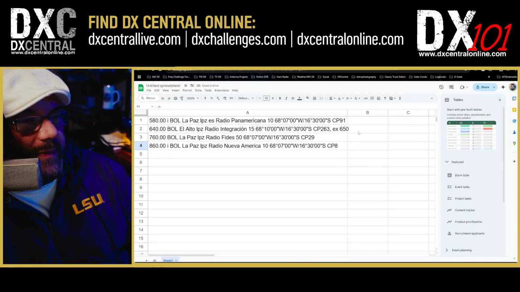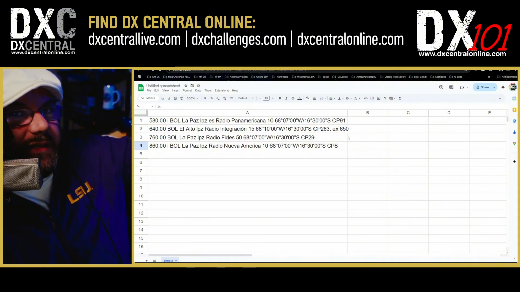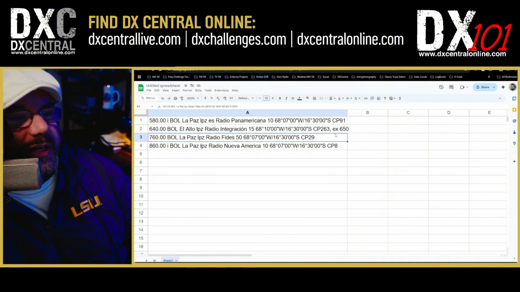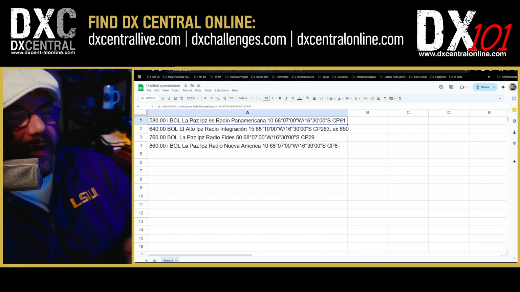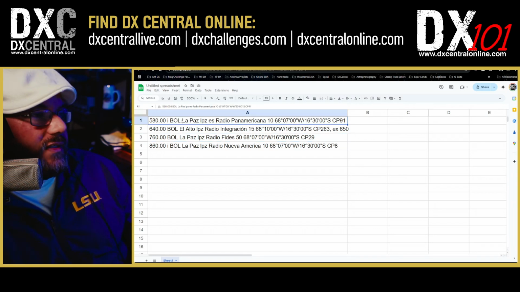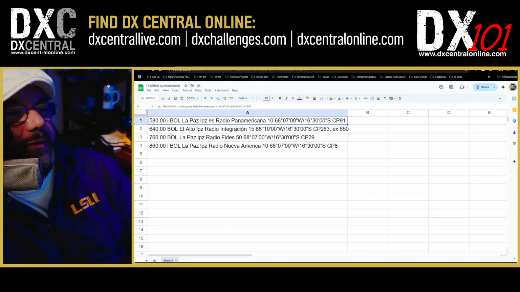So now let's just assume that we've been grabbing all these stations and highlighting and copying and pasting them into our spreadsheet here. We've got our whole list put together. Now what do we do? How do I get this separated out so it's something that I can use and have it put all the different pieces of data in a different column and so forth? So I'm going to show you how to do that process.